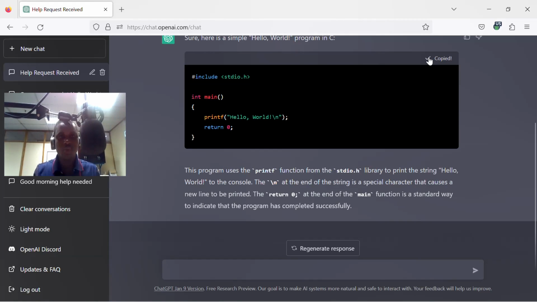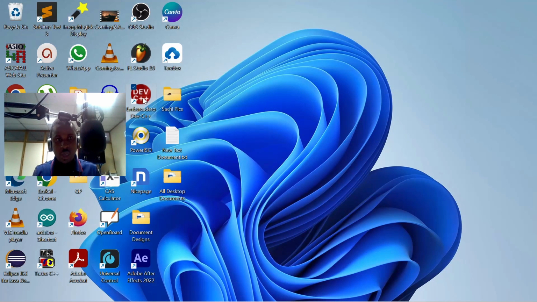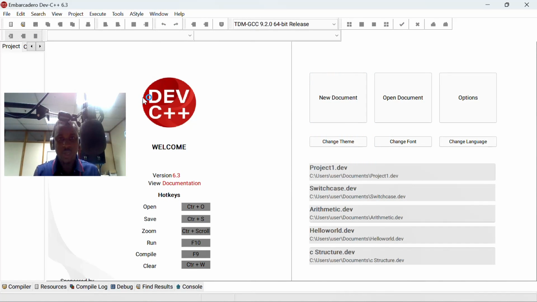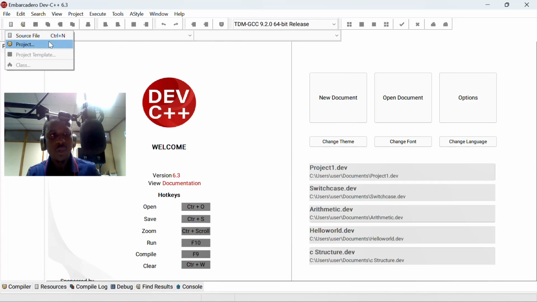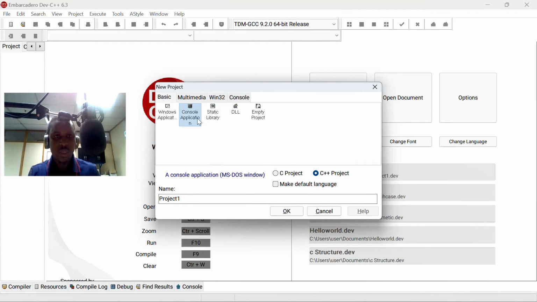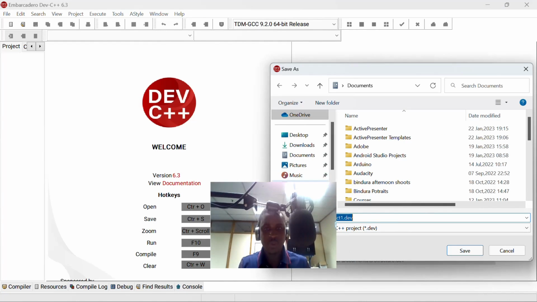Let me copy this code and run it in Dev-C++ to see if it is proper code that we can use, so that we can see if we can trust ChatGPT. Let me use this shortcut, new project, a console application, and it's C. Let me just leave it as project 1.